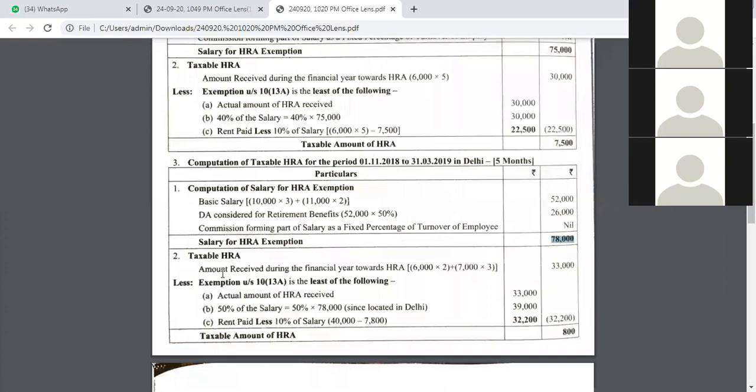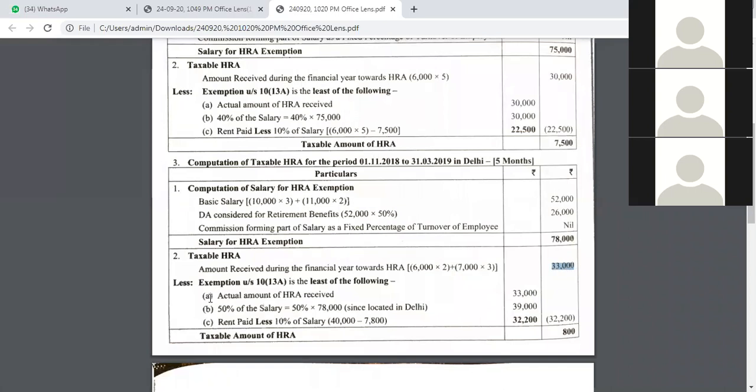Fine. Now let us see what is the HRA that he received. His stay in Delhi was for 5 months. Out of those 5 months, for the first 2 months, he received 6,000 rupees per month from the company towards rent. So 6,000 into 2 we have to consider, plus his HRA was increased. That means he received 7,000 rupees per month for January, February and March. So we consider 7,000 rupees into 3. Total amount comes to 33,000 rupees. So this is the HRA that he received from the company.